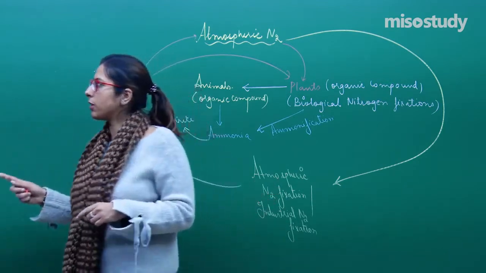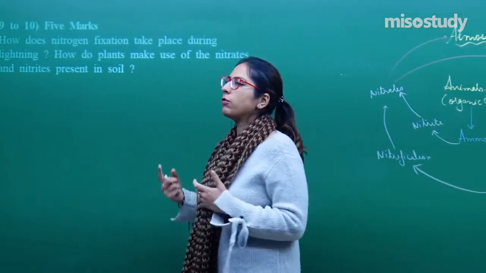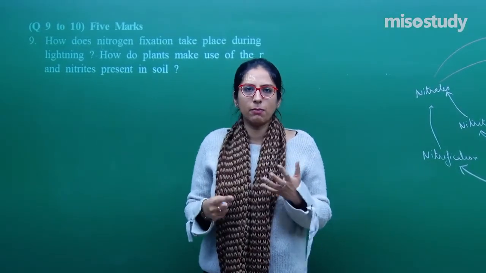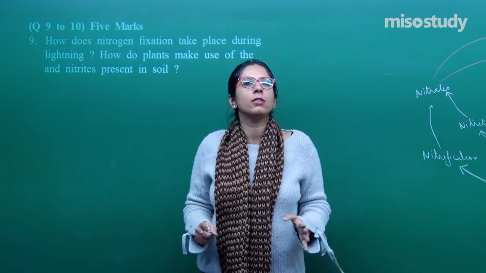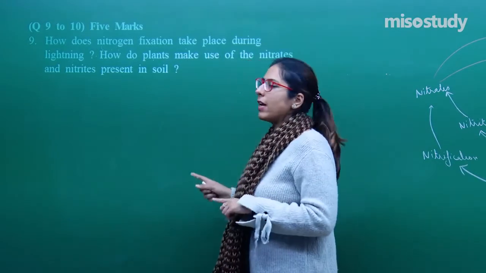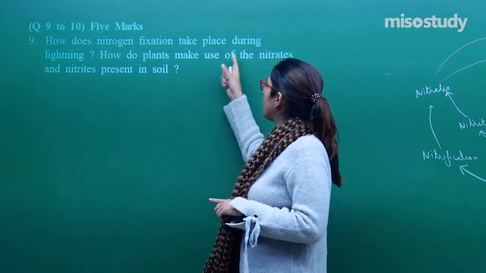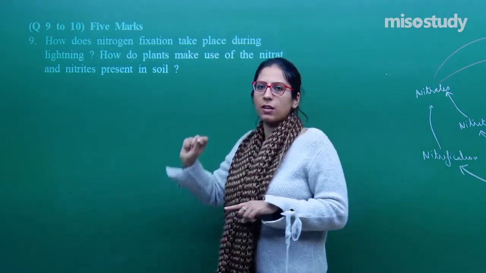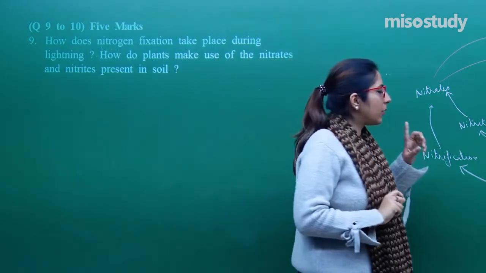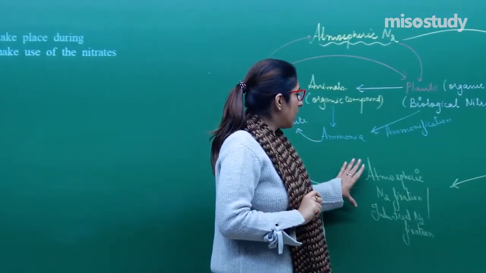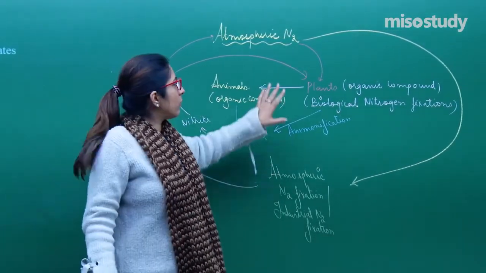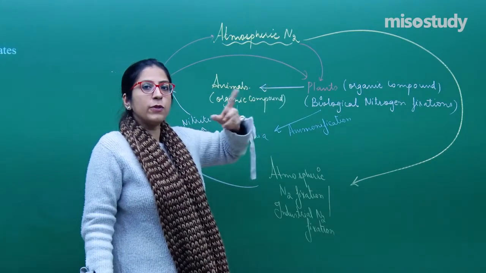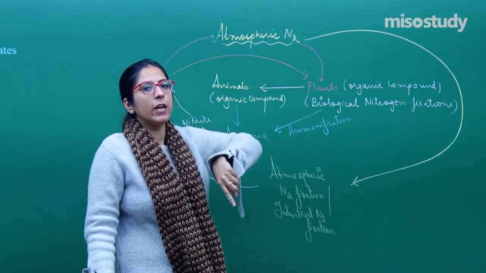Come back to the question again. Though in the question they have given you the things in a rounded manner, obviously students will get confused, but there is no need to get confused in this. They are asking about the nitrogen cycle. See, when they are asking how nitrogen fixation occurs because of the lightning process, come back to this. Here I have mentioned the atmospheric nitrogen fixation. In this, the nitrogen which is present in the atmosphere is first of all converted into oxides of nitrogen.